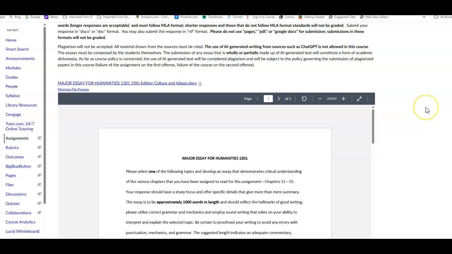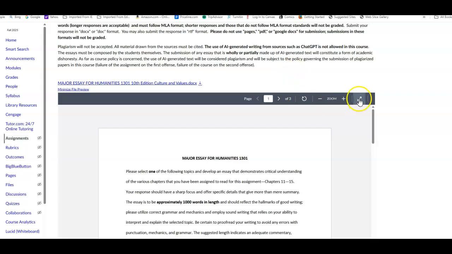Also, I do have to mention this, and unfortunately we do, the use of AI-generated writing from sources such as ChatGPT or any of the others, Copilot, Gemini, any other ones you want to use. I think GPTZero is one. That's not allowed. The submission of any essay that is wholly or partially made of AI-generated text, and it will show up, is going to be considered under the policy of plagiarism, which means you'll receive a 0 for that particular one. Now, if your essay is submitted early enough and I note the AI content, I'll let you know that you have a chance to clean it up and resubmit it.